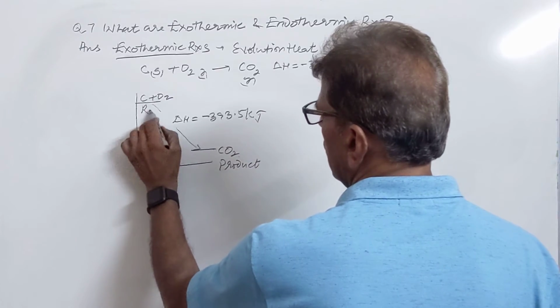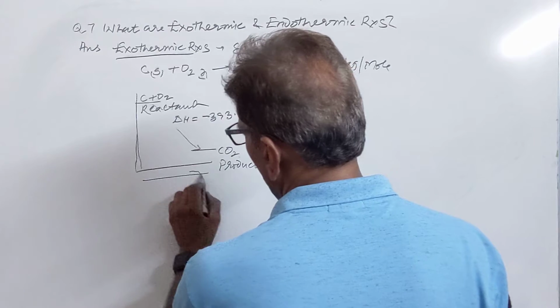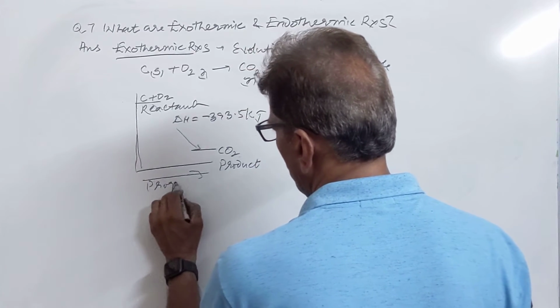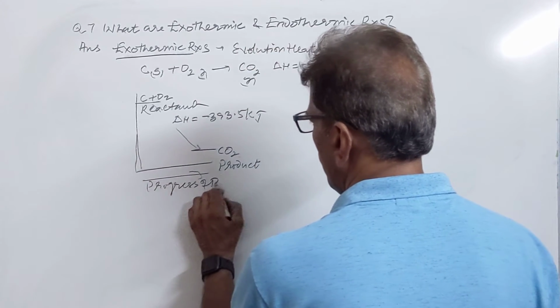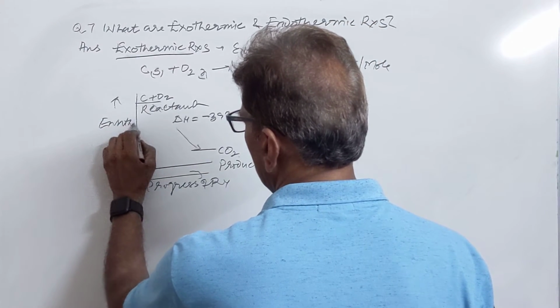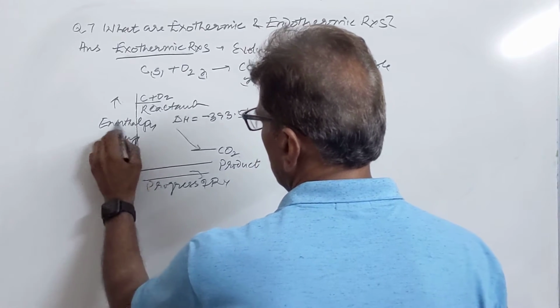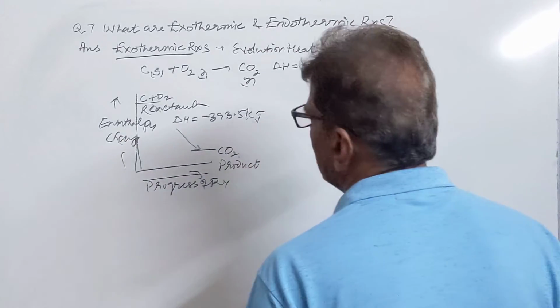This was the reactant. This is the progress of the reaction. This is the enthalpy change. This will be negative for exothermic reactions.